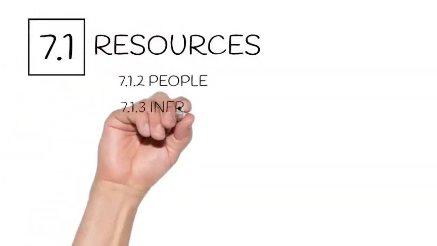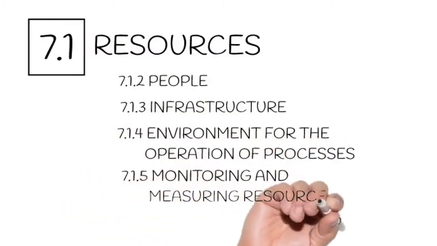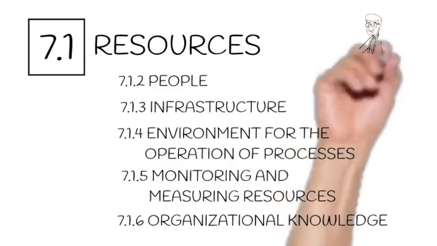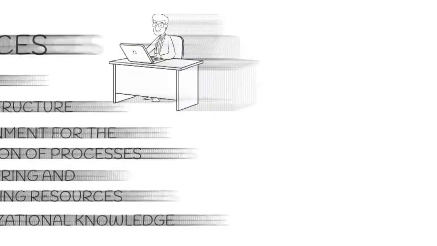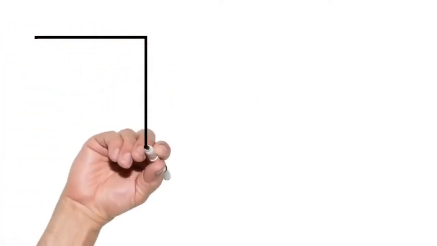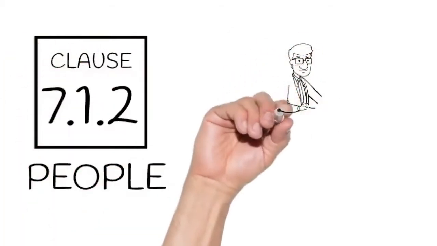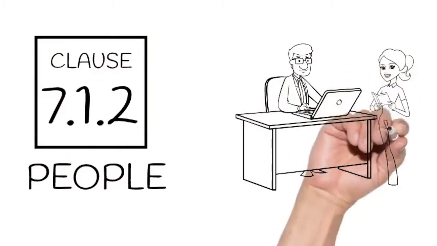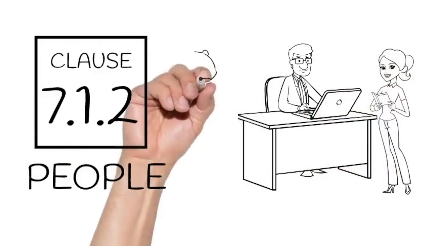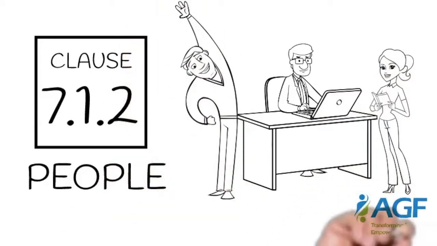Clause 7.1 resources can be classified as people, infrastructure, environment for the operation of processes, monitoring and measuring resources, and organizational knowledge. Let's get to know your resources. People. These are the persons necessary for the effective implementation of your quality management system and for the operation and control of your processes. The people are the actors. They keep your organization going.